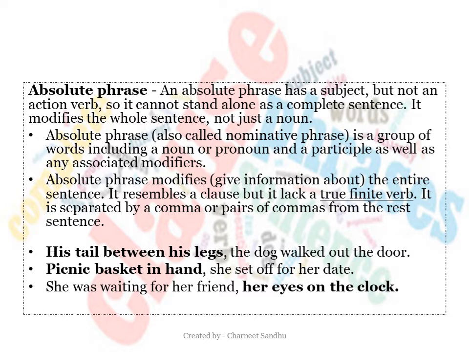For example, his tail between his legs, the dog walked out the door. Picnic basket in hand, she set off for her date. She was waiting for her friend, her eyes on the clock. So here the group of words in italics are the absolute phrases.